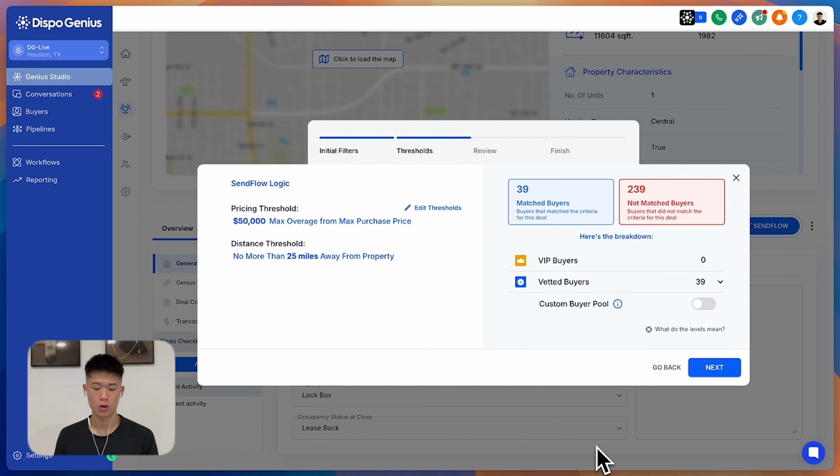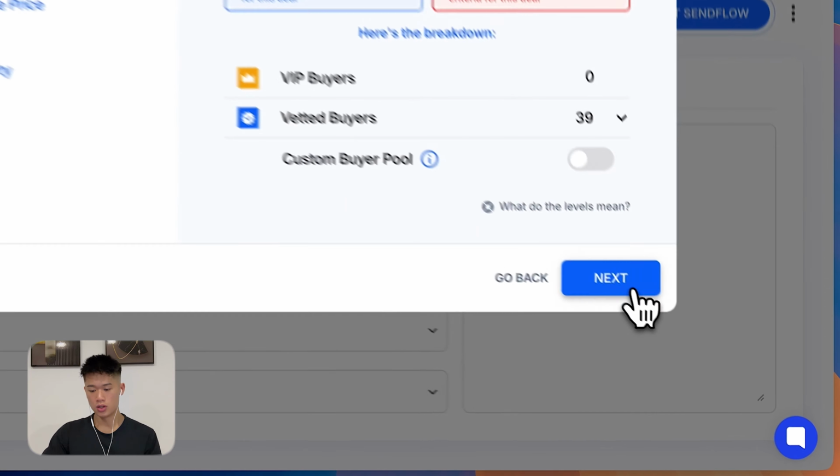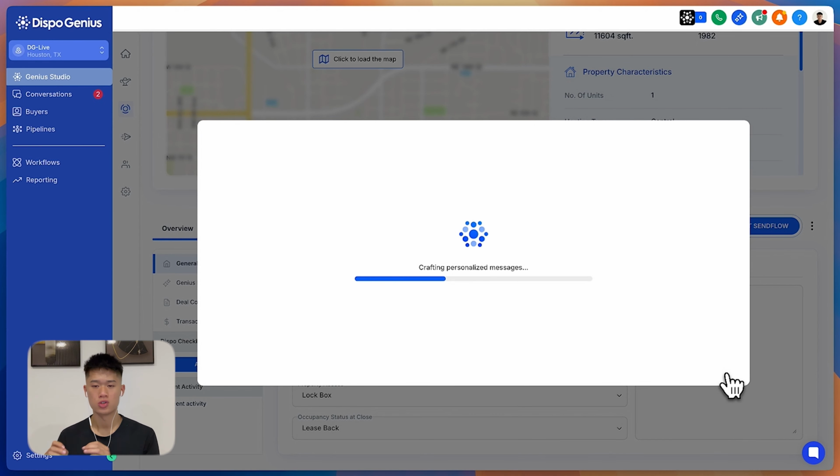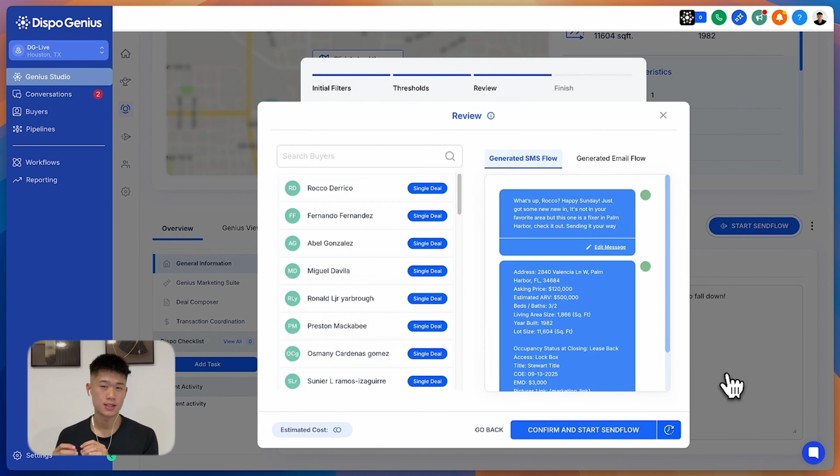So we do not want to send our deal to buyers that have literally asked us not to send these type of deals. So that's also the first layer of Dispo Genius, is making sure, number one, buyers are getting what they asked for. And number two, what's happening right now is we're actually generating personalized messages that will go out to every single buyer. So if they spoke Spanish, the message will go in Spanish. The deal text will also be in Spanish.